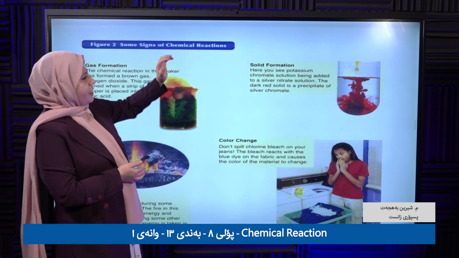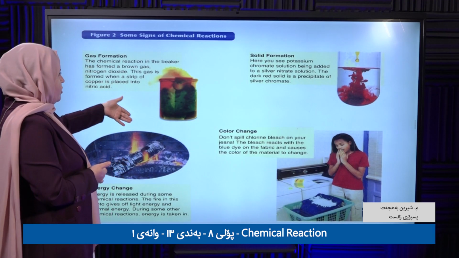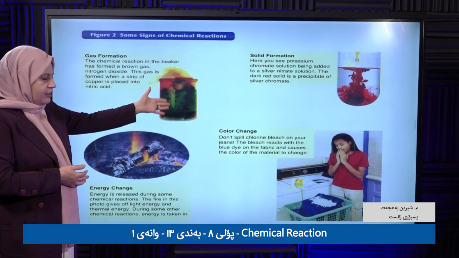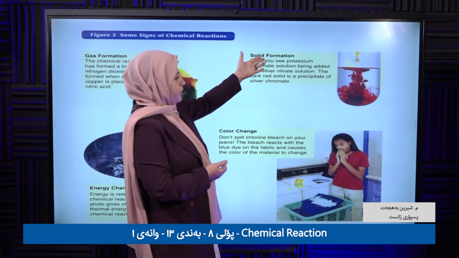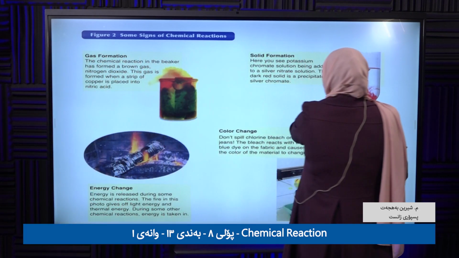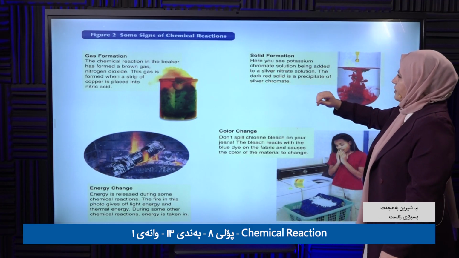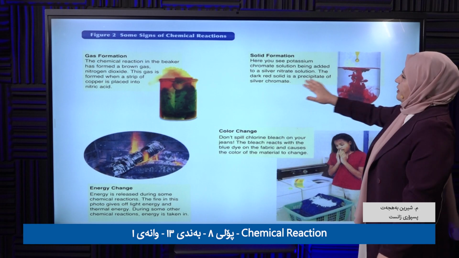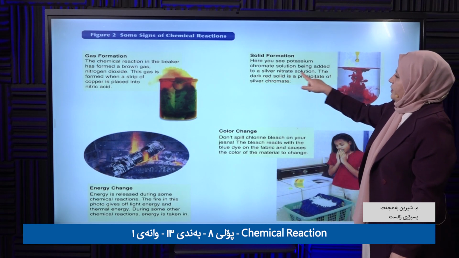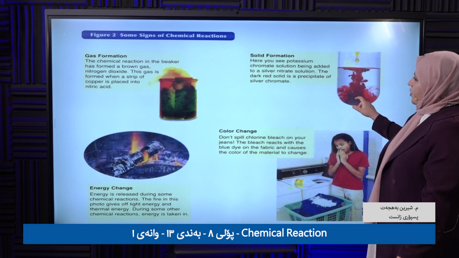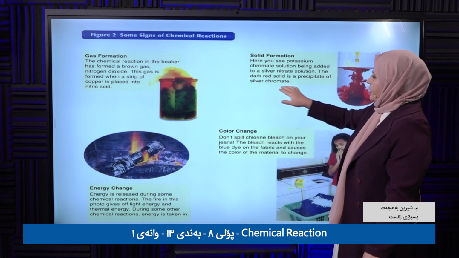Some signs of chemical reaction are shown in this picture, which is present in your book. As I mentioned before, forming gas is a sign of a chemical reaction. And solid formation, which forms when a potassium chromate solution is added to a silver nitrate solution. This dark red solid is a precipitate. Look at the dark one. Is it a precipitate? Okay, it is silver chromate.